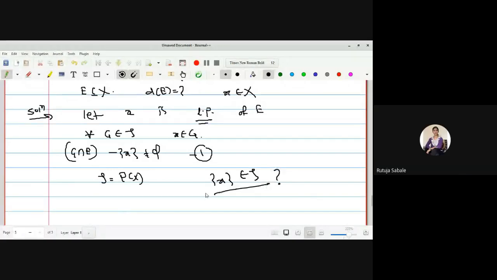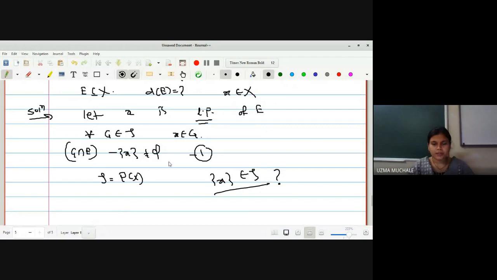Yes, ma'am. Okay, what do you mean by power set of X? Power set of X is nothing but set of all subsets of X. If I say small x is a member of capital X, just like if suppose X is equal to 1, comma 2, comma 3, right? So what is power set of X?